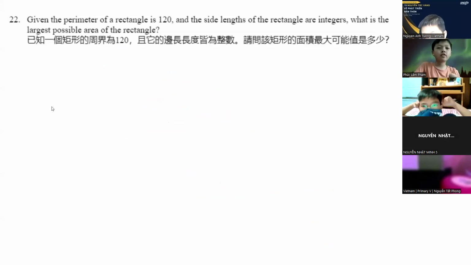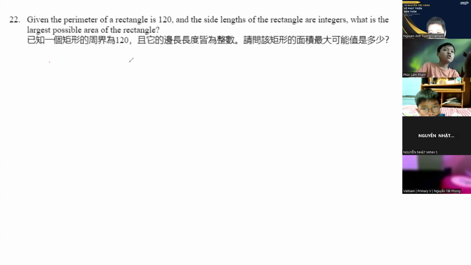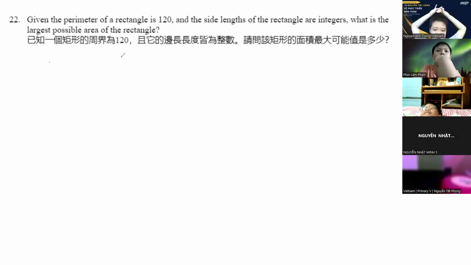Given the perimeter of a rectangle is 120 and the side lengths of the rectangle are integers, what is the largest possible area of the rectangle? Is it okay if I answer the problems? Because we're running a bit out of time. We are supposed to end at around 1, and we still have around 9 problems left. Okay. I'm really sorry I didn't manage our time well.